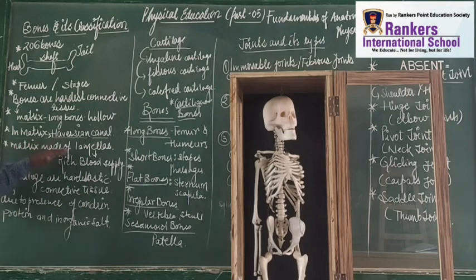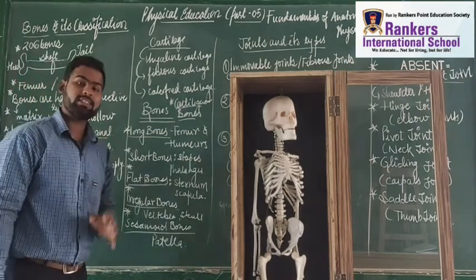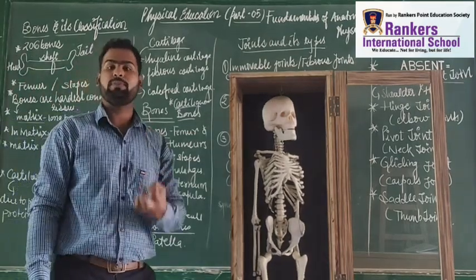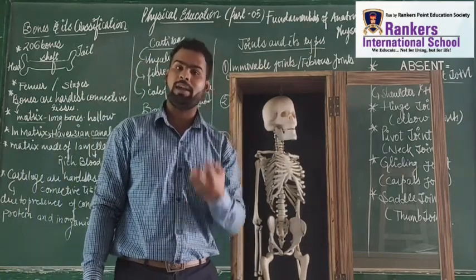Now, matrix is made up of lamella, and this lamella is enriched with blood. This lamella is enriched with the blood vessels, the blood supply, etc.